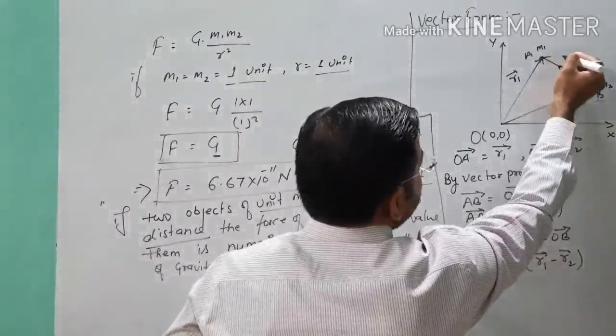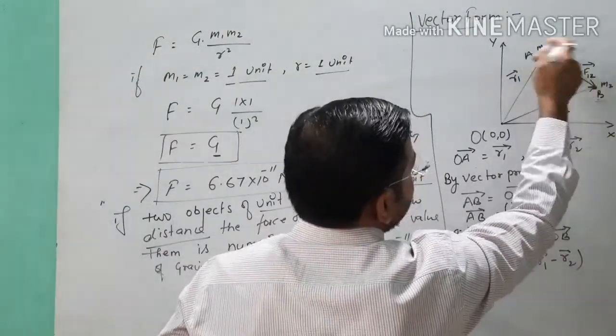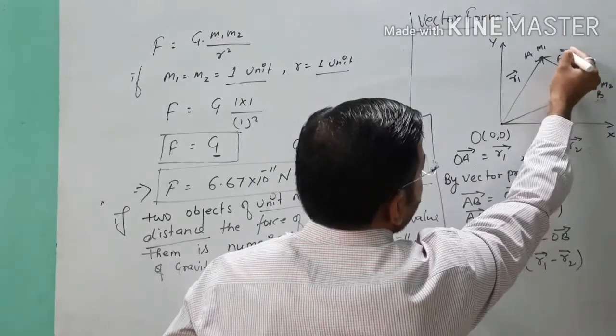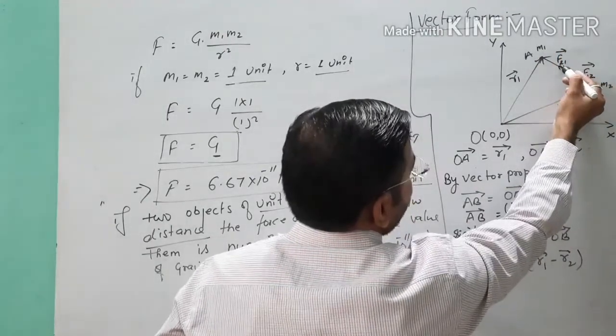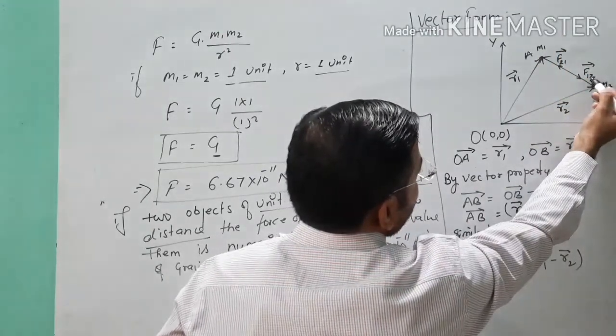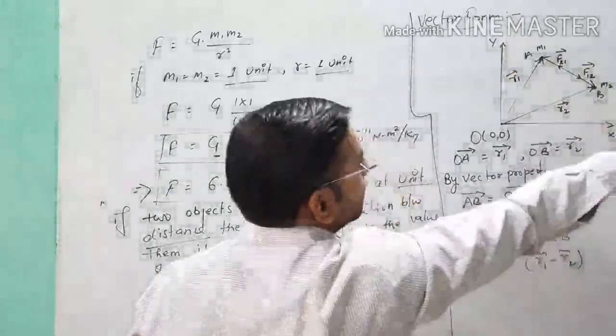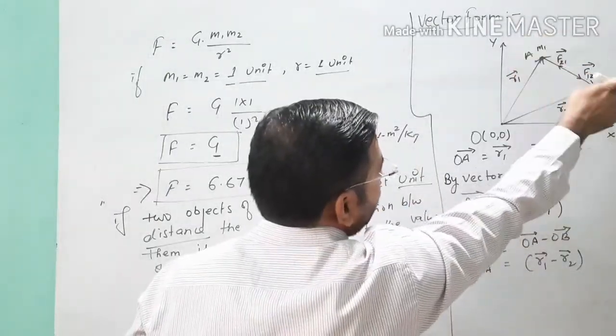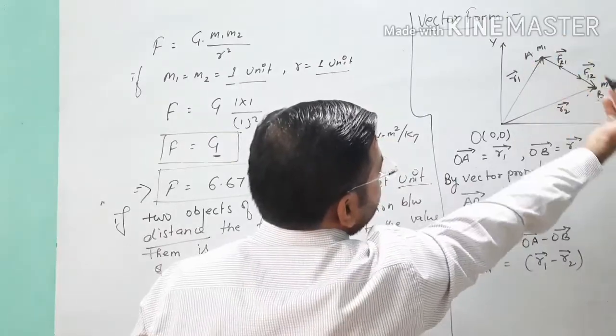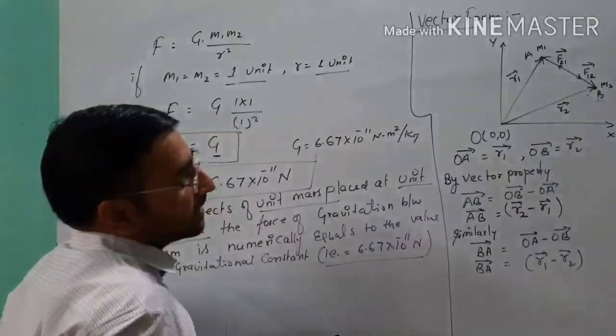Similarly, for the force exerted by 1 on 2, so that is F21.